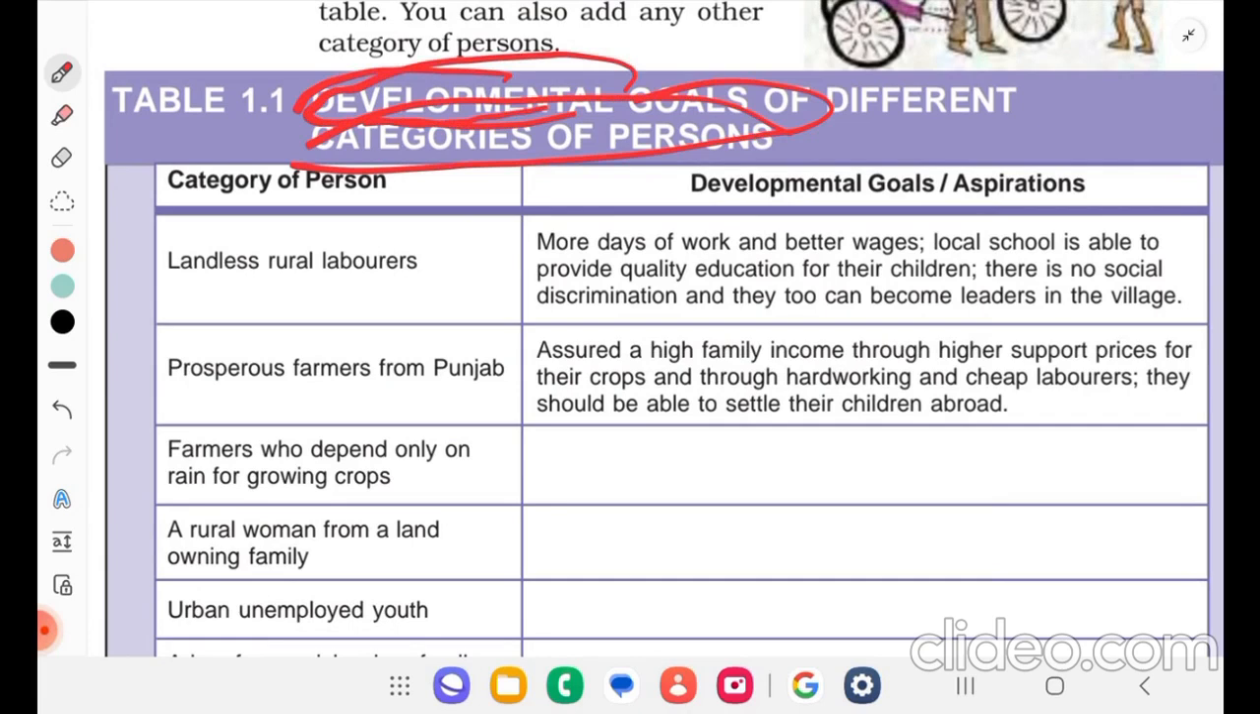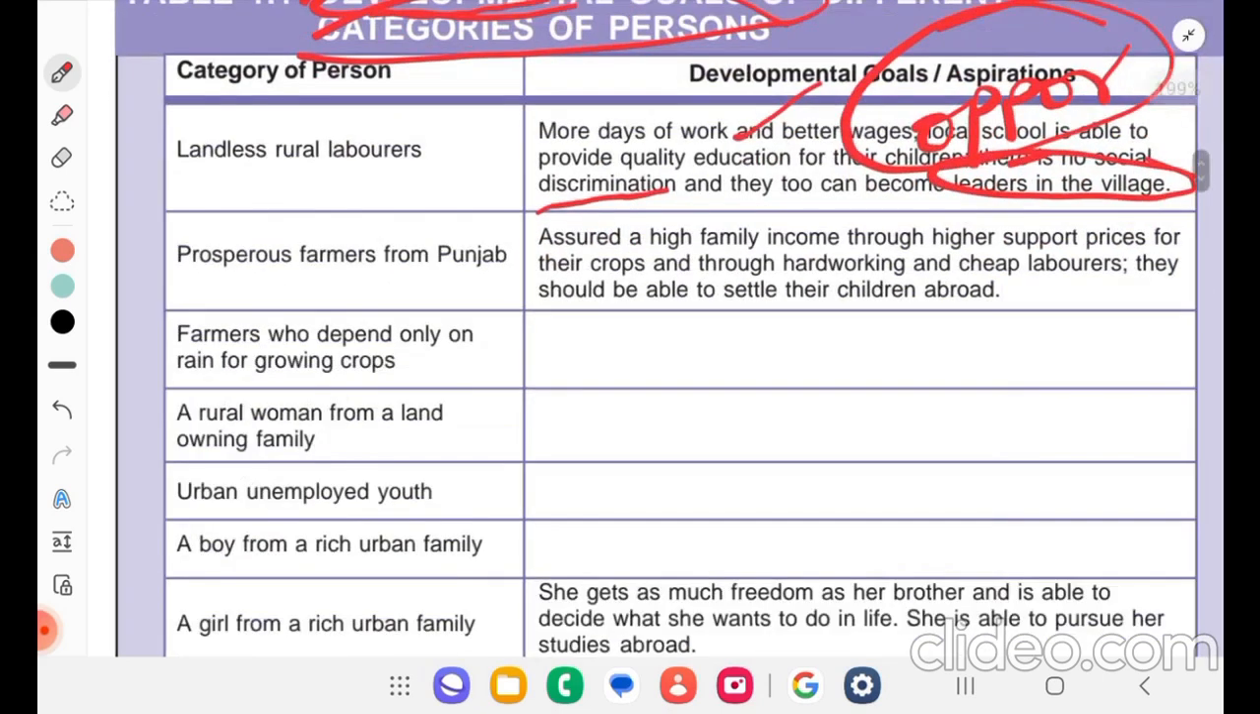For landless rural laborers, development goals or aspirations will be more days of work and better wages. The local school is able to provide quality education for their children. There is no social discrimination and they too can become leaders in the village. So they are searching for opportunity and better education and wages.